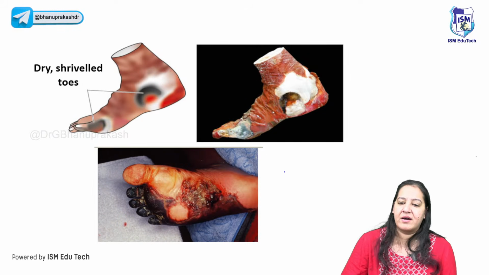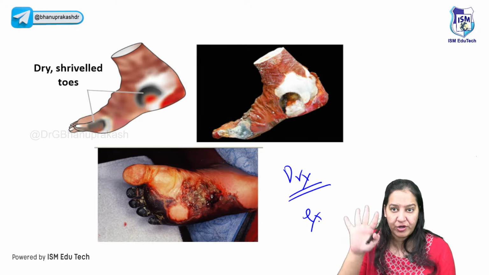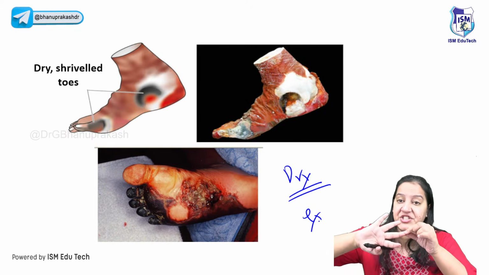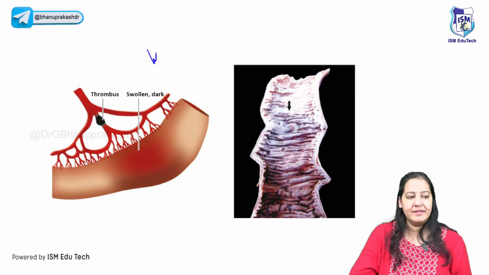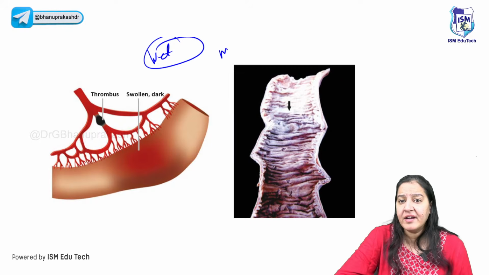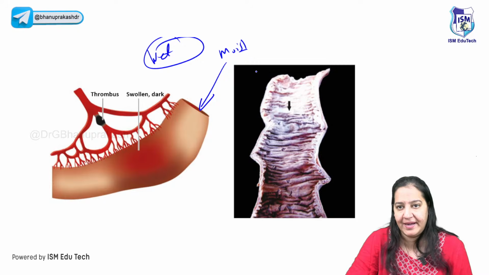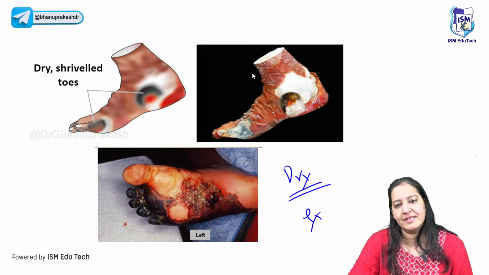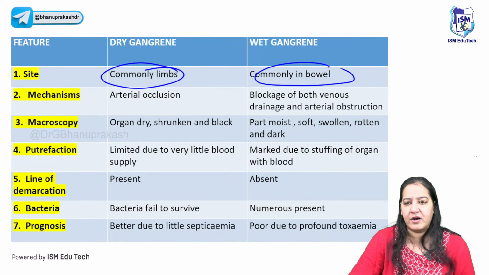See, dry gangrene occurs in extremities: the foot, the fingers, the digits. Usually it occurs in extremities. The wet gangrene occurs in moist organs, like the intestine, the vagina of the female, and the lungs, which are moist organs. So first, dry is in limbs, and wet occurs usually in the bowel.